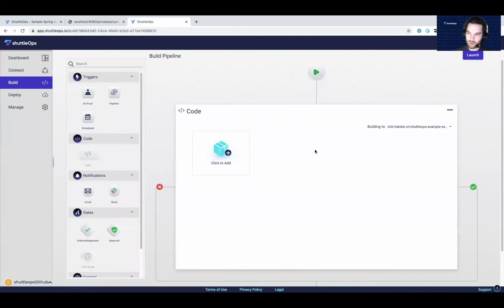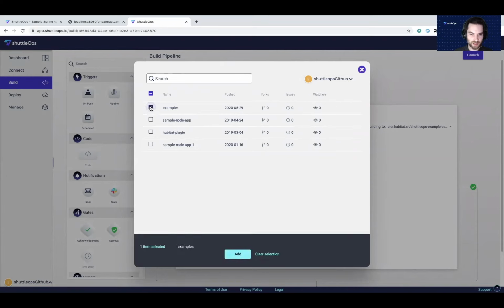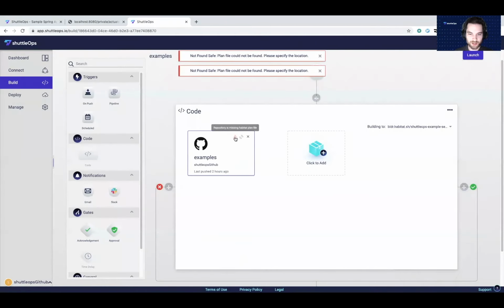We'll take the code selection and find ourselves a repository that we're linked to. So here I'm linked to GitHub already. I actually use GitHub to sign in. I can select this examples repository. I'm going to add it.